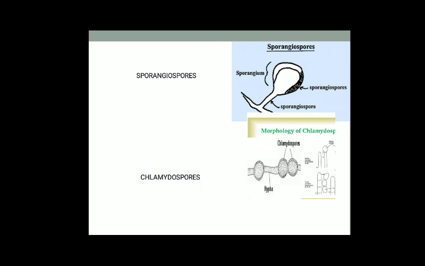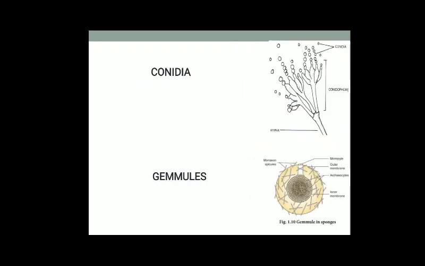Next, we discuss chlamydospores. These are thick-walled resting spores produced directly from the hyphal branches. They store reserve food material and are capable of withstanding long periods. An example is Chlamydomonas. Next, we discuss conidia. These are exogenous, non-motile structural outgrowths commonly found in many plants such as Penicillium and Aspergillus niger. These spores are produced at the tips of special hyphal branches known as conidiophores. Next, we discuss gemmules. Gemmules are the asexual reproductive structures formed in sponges.